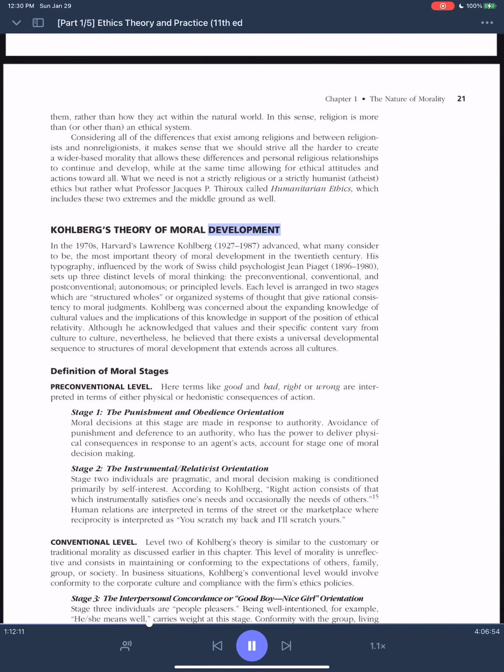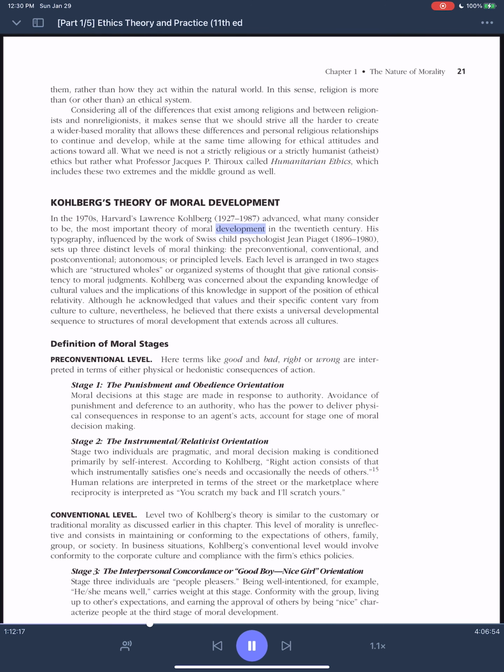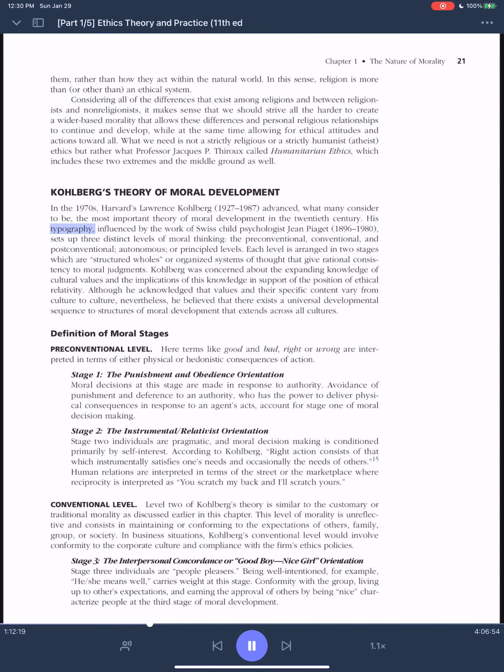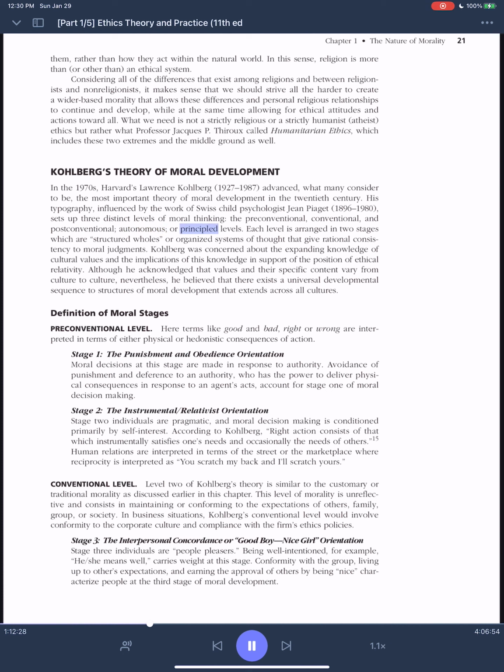Kohlberg's theory of moral development. In the 1970s, Harvard's Lawrence Kohlberg, 1927-1987, advanced what many consider to be the most important theory of moral development in the 20th century. His typology, influenced by the work of Swiss child psychologist Jean Piaget, 1896-1980, sets up three distinct levels of moral thinking: the pre-conventional, conventional, and post-conventional, autonomous, or principled levels.